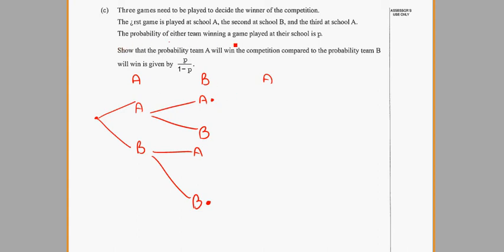The probability of either team winning a game played at their school is P. So the probability of A winning at their own school is P. The probability of B winning at their own school is P. Now we're at school A, so the probability of A winning at its own school is P. And obviously on the other branches we'll get 1 minus P.